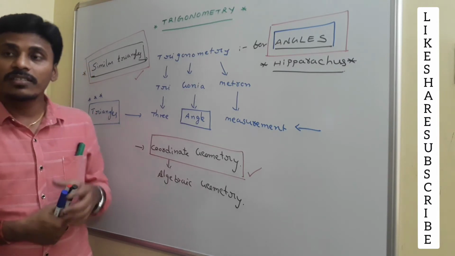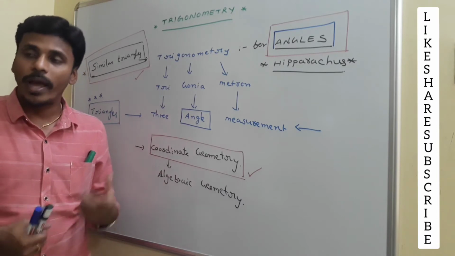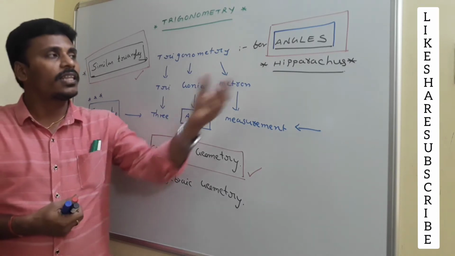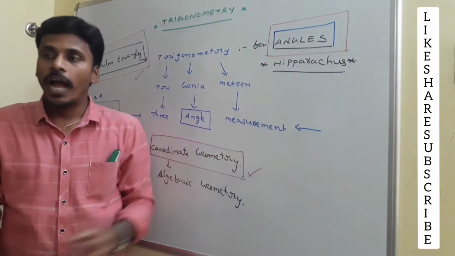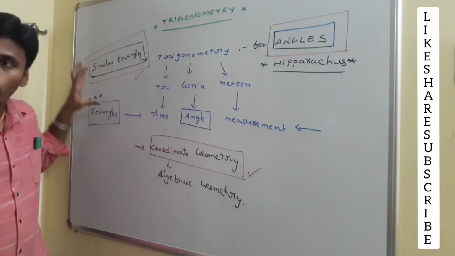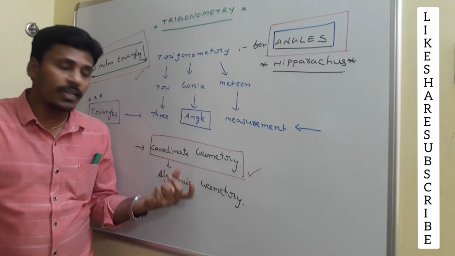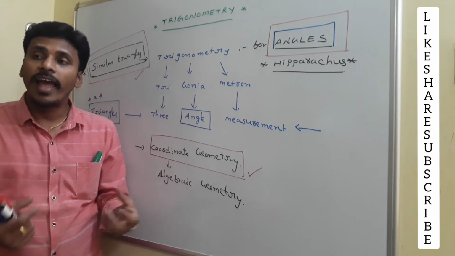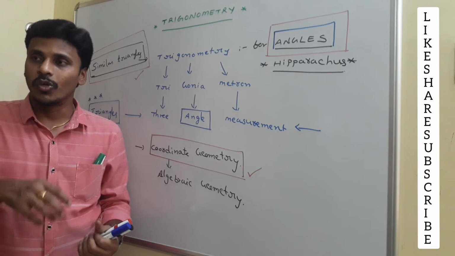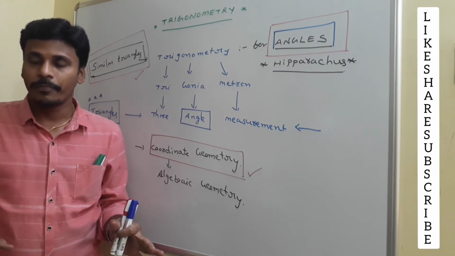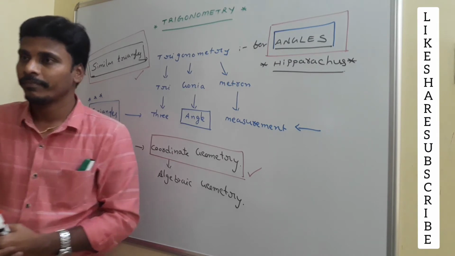Since this is the complete picture of trigonometry, I am going to start the class by revising the concept of angles, right? Then I will give you a brief idea about similar triangles, and then I will revise the coordinate system for you. After having all these pre-requirements, we are ready to learn and to cook trigonometry. Is it clear for everybody? Just have a look at this and take a screenshot, right?